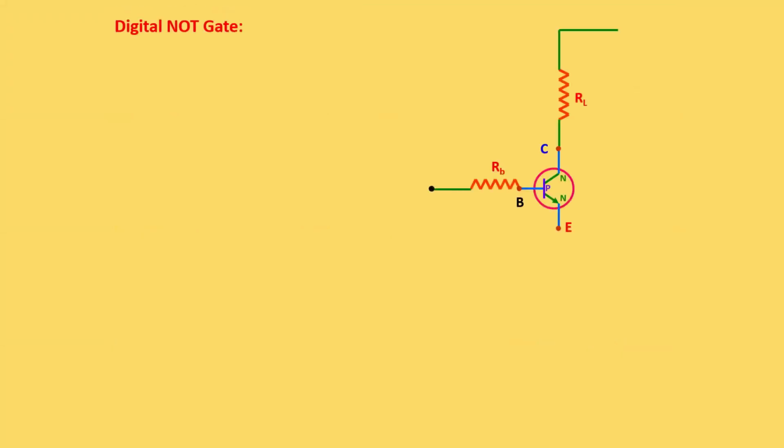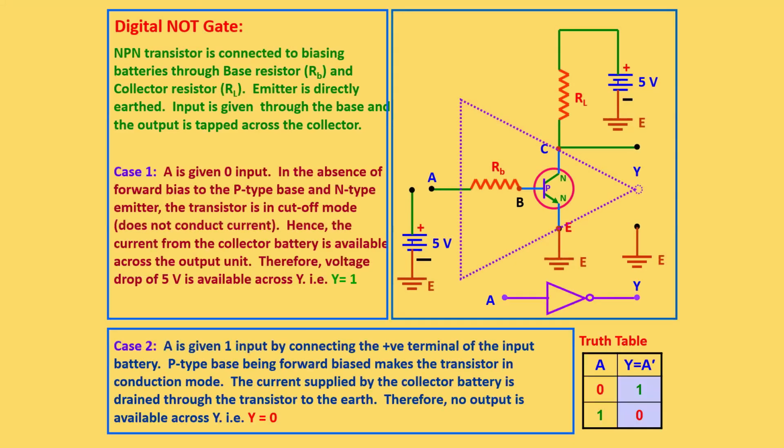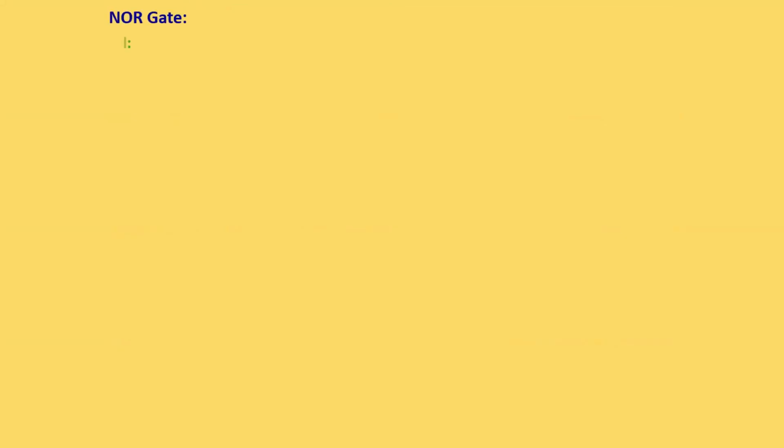Now, the NOT gate is just an inverse gate, right? So this is the symbol. So it's just A dash. If you are giving 0, it will give 1. If you are giving 1, it will give you 0.